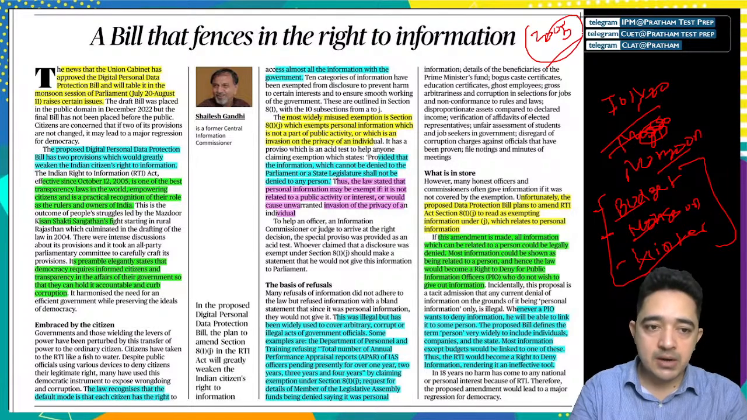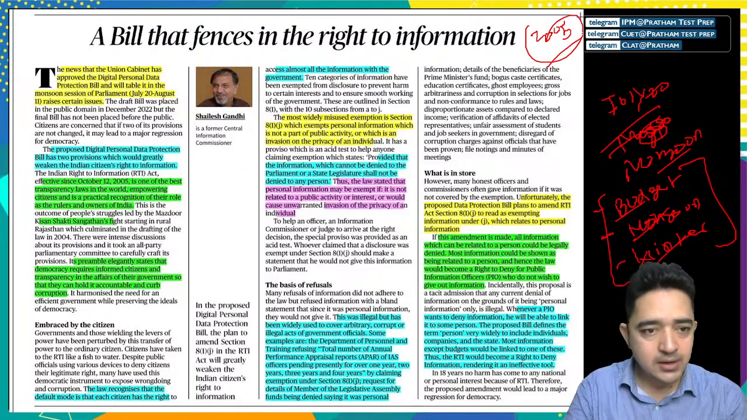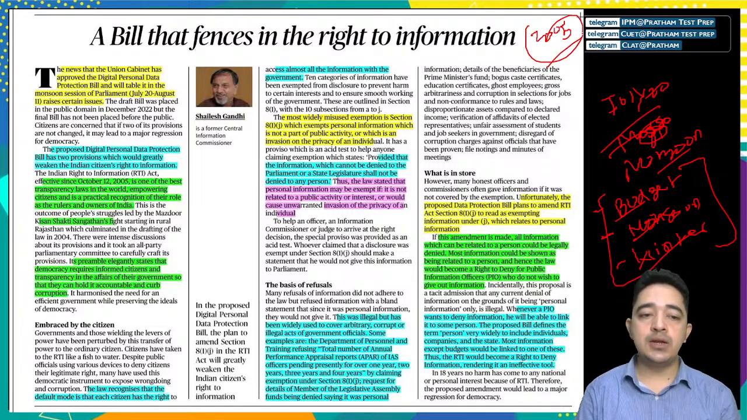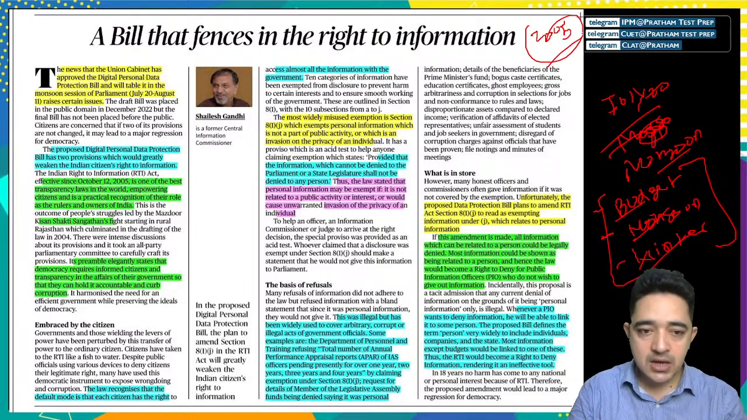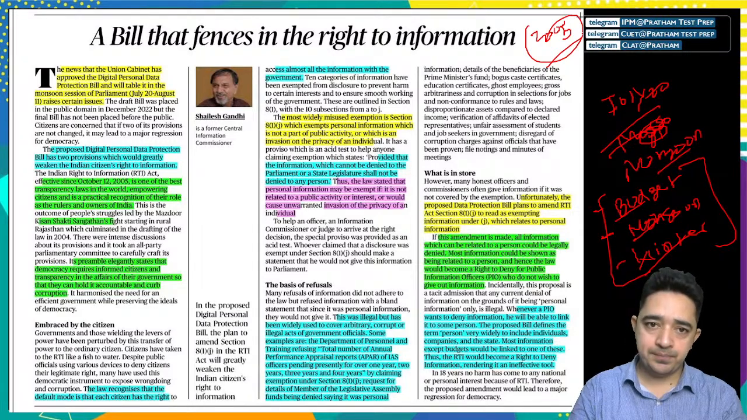And our preamble elegantly states that democracy requires informed citizens and transparency in the affairs of their government, so that they can hold it accountable and curb corruption. And it harmonizes the need for an efficient government while preserving the ideals of democracy. So this law of ours recognizes that the default mode is that each citizen has a right to access almost all the information with the government.